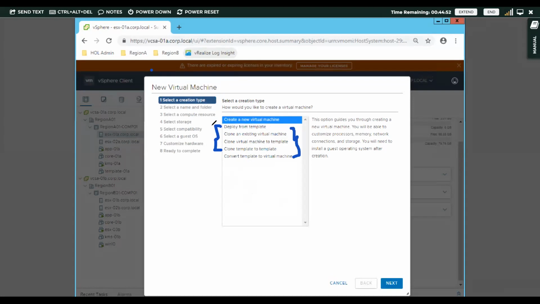These are different types of creation. As we are just starting, we will go with the first type, creating a new virtual machine. It is simply a new virtual machine that we are creating. Then below you can select Next.